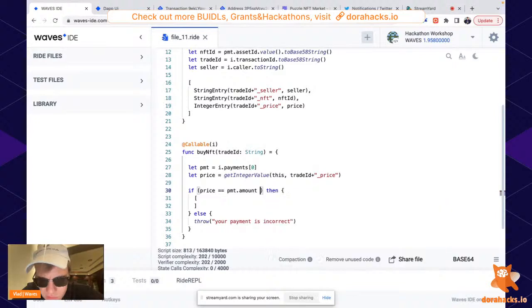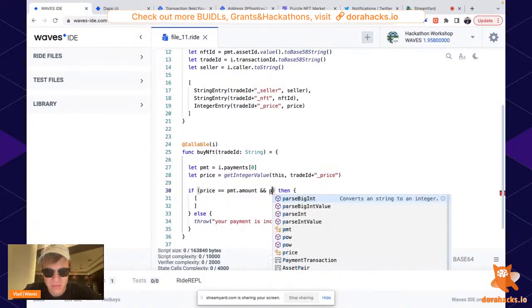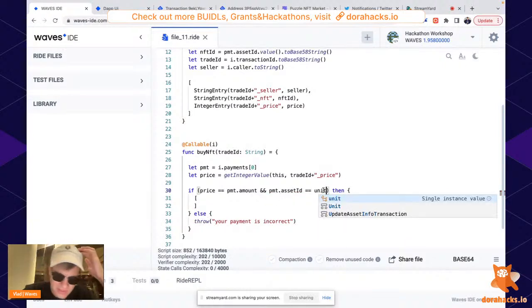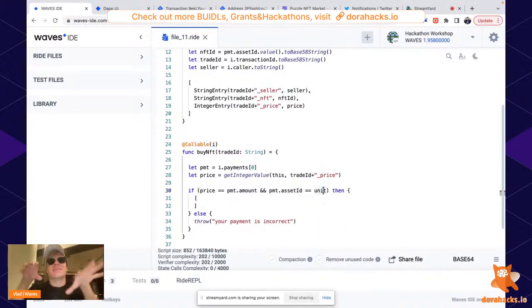Where is it? Sorry, I have a new laptop. We need this one: payment asset ID is equal to unit. Unit is like the asset ID of Waves. It's like none, zero, nil, the basic asset Waves.